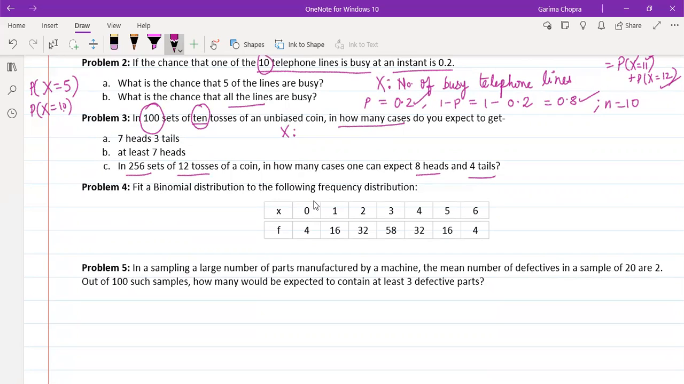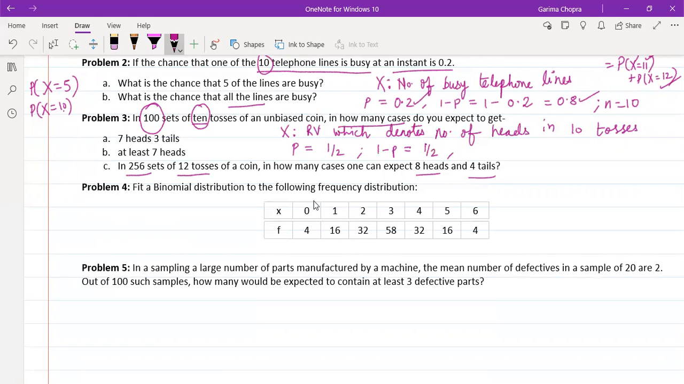As per our problem, x is the random variable which denotes the number of times we are getting heads in 10 tosses, or you can take it as the number of times we are getting tails in 10 tosses. So x is a random variable which denotes number of heads in 10 tosses. Now, the probability of success is the probability of getting head. So that probability is 1 by 2. And the probability of failure, 1 minus p, is the probability of getting tail. That is again 1 by 2.